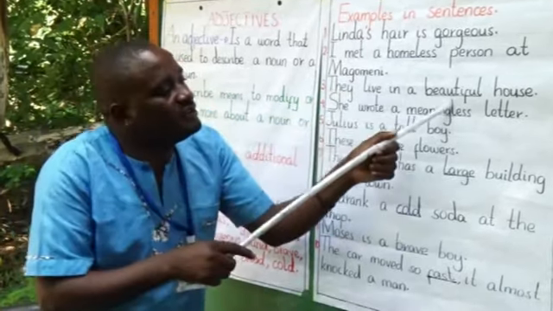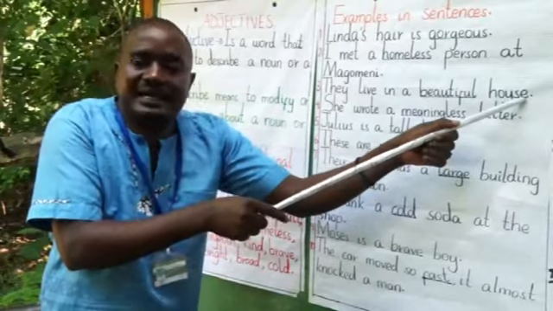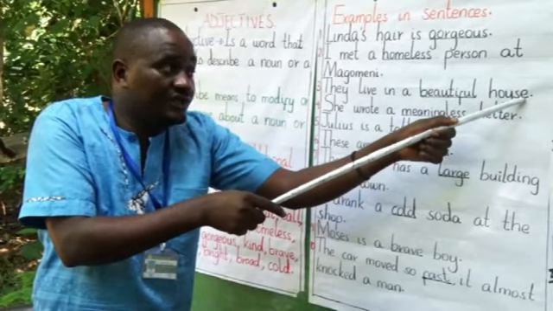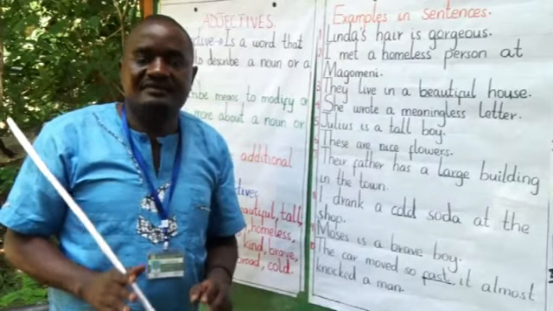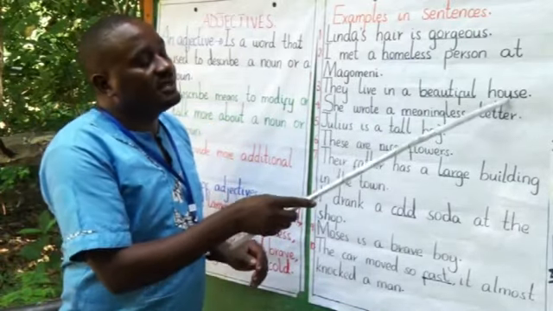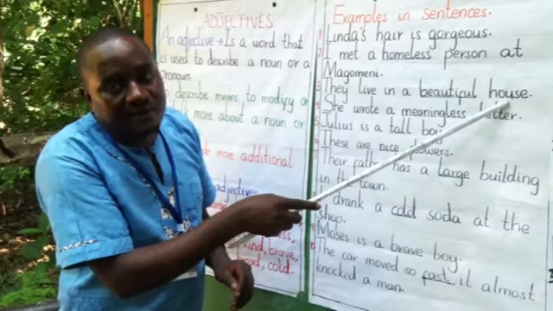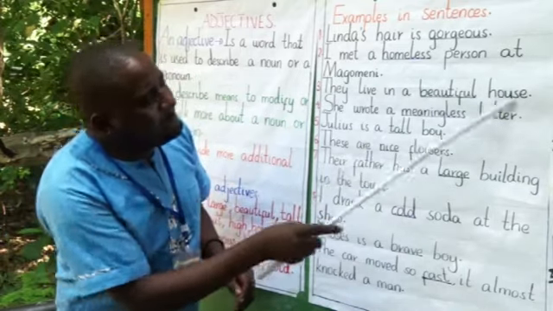Live in a beautiful house. Here the word house is a noun. As I told you, the word noun is a name of anything, both living and non-living things. So the word house is a noun. So they live in a beautiful house.